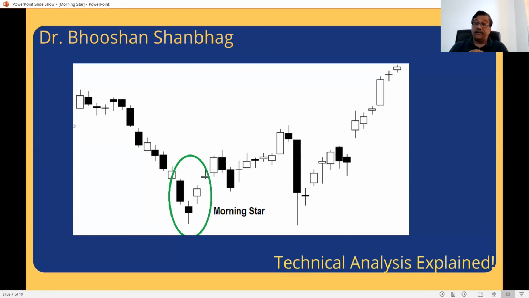After that, the rally began. Then again, the stock came down, but it did not close below the lowest point of this morning star. It again gained strength from there, which indicates that at that lowest level, bulls were buying. Now we have already studied Marubozu candles and all. You will find quite a few Marubozus here, bearish, bullish. There are some dojis here. Just try to learn more and more, and you will get more and more information.